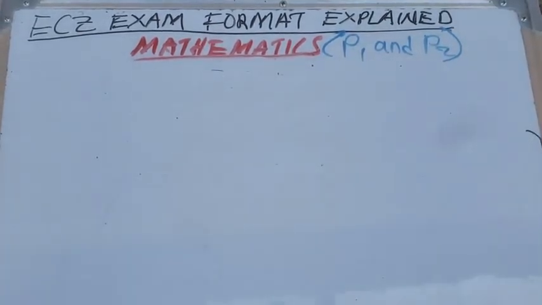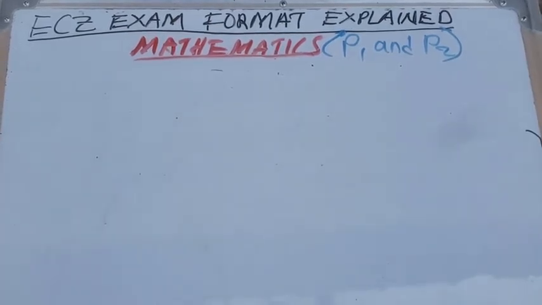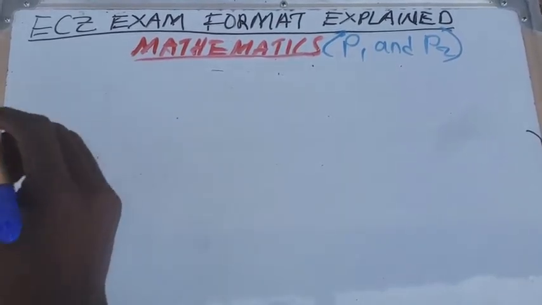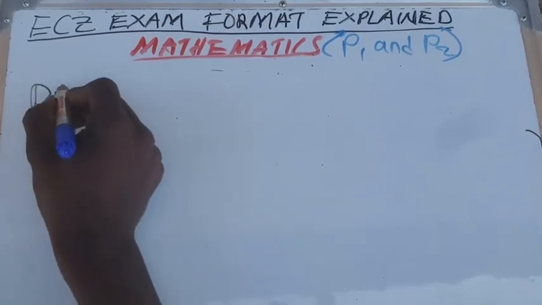So the first thing, let us focus on mathematics paper 1. Let me start with duration.